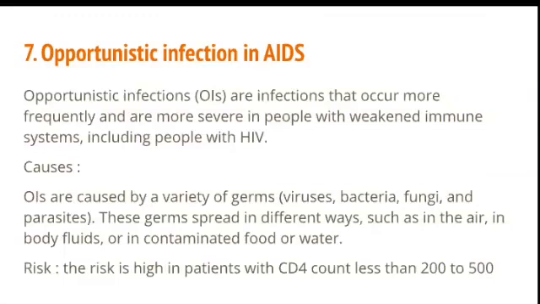What are all the causes? Generally, a variety of bacteria, viruses, fungi and parasites may cause opportunistic infection. It may spread through air, body fluids or in contaminated food and water. Mostly the risk comes for patients with a CD4 count less than 200 to 500. If the patient has less than 500 and less than 200, they will have a chance of getting opportunistic